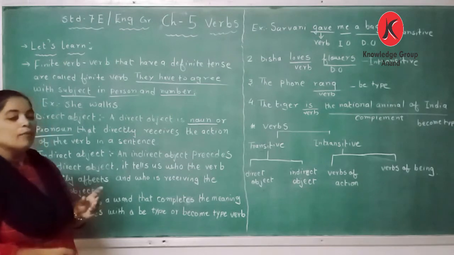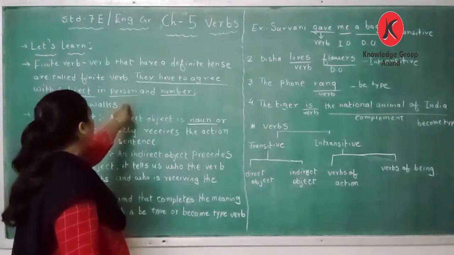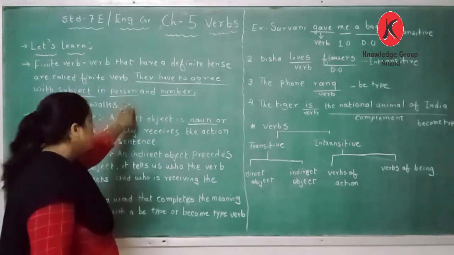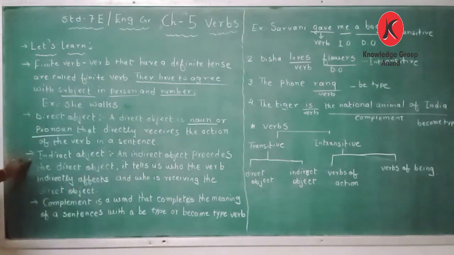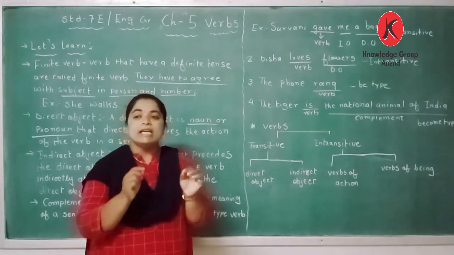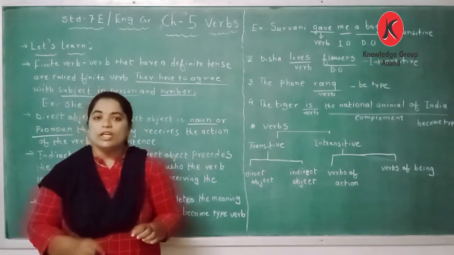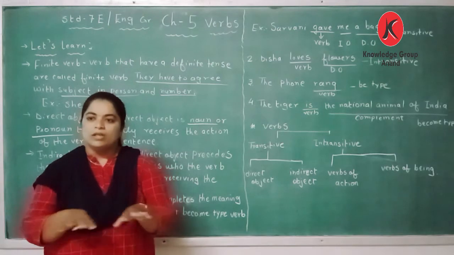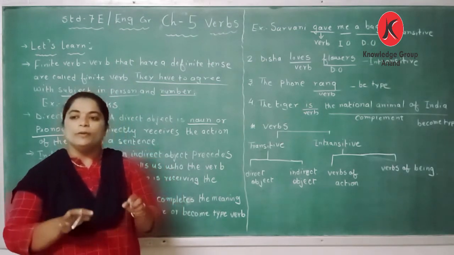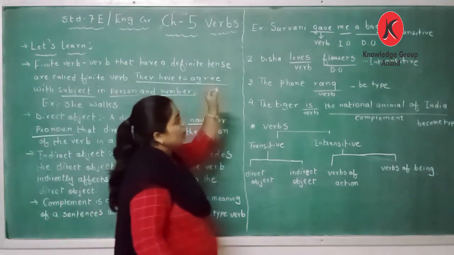So here there are 4 sentences. Sarvani gave me a bag. Now here we will understand all these types: finite verb, which we have already learned, and direct object, indirect object, complement. Dear students, this sentence could have been written as Sarvani gave a bag. Then also it would have been a right sentence. Complete sentence: Sarvani gave me a bag.